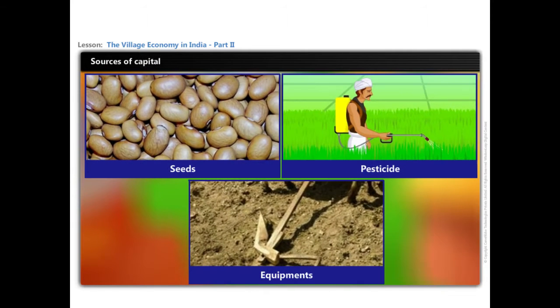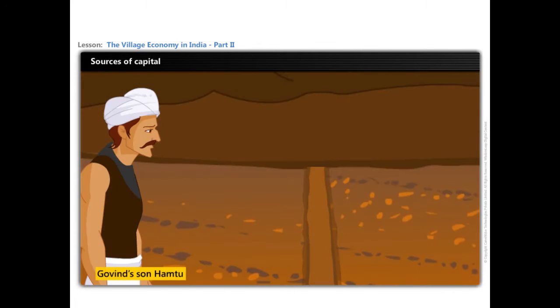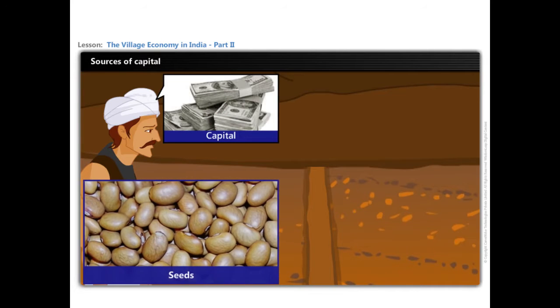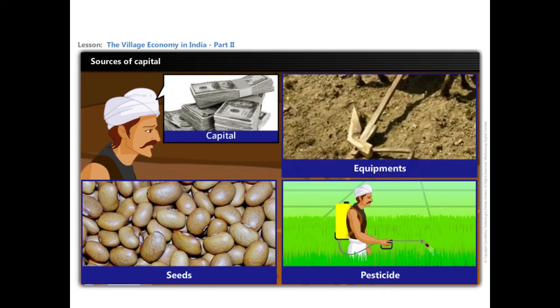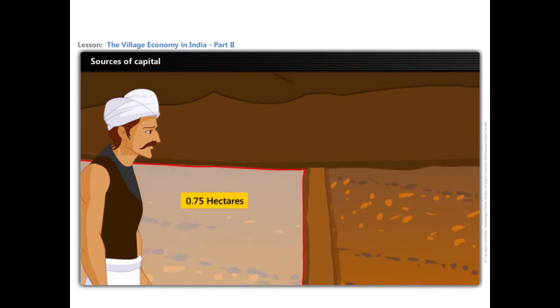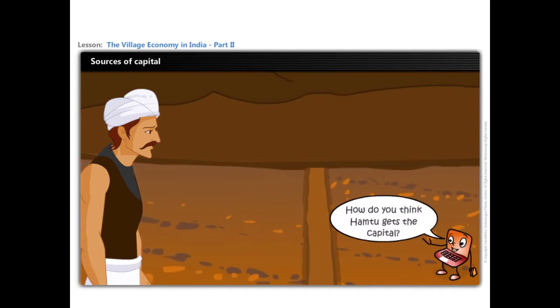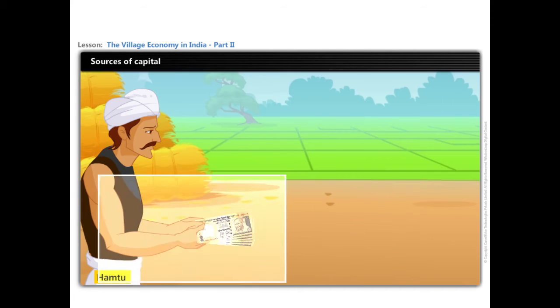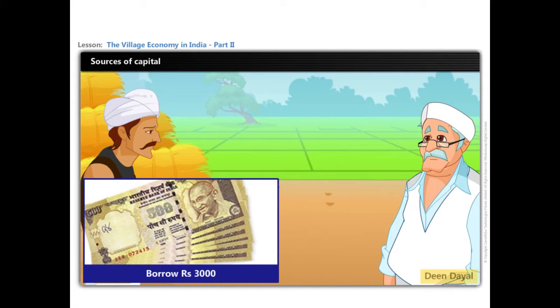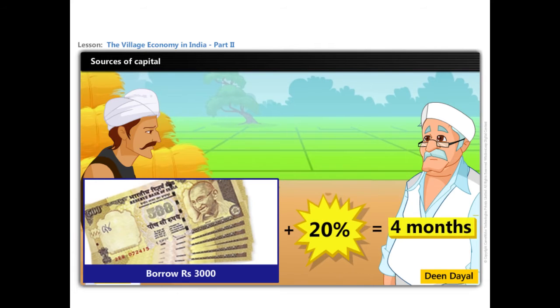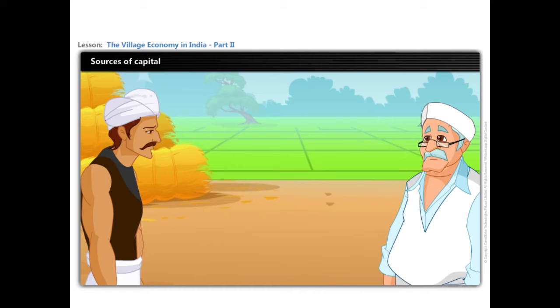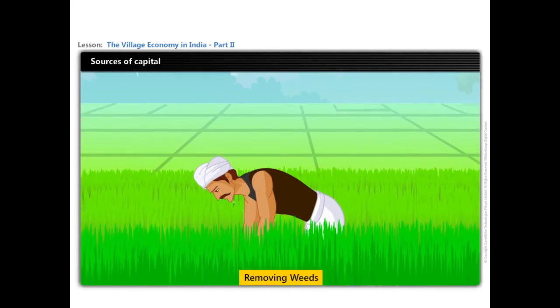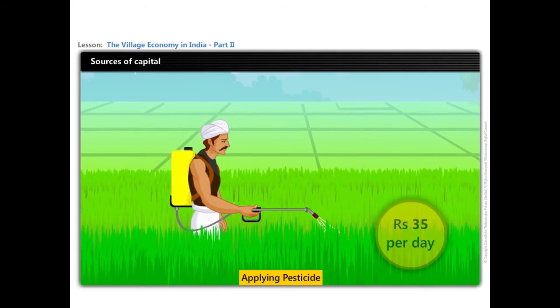Now, let us look at the sources of capital for the farmers. Govind's son, Hamtu, does not have enough capital for buying seeds, pesticides and farm instruments to cultivate his 0.75 hectares of land. How do you think Hamtu gets the capital? Hamtu has to borrow Rs 3,000 from the large farmer, Deen Dayal, who agrees for the loan at an interest of 20% for 4 months. In return, Hamtu also promises to work in Deen Dayal's farm for removing weeds and applying pesticide at Rs 35 per day.